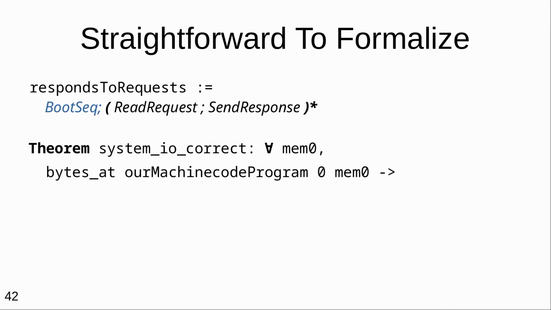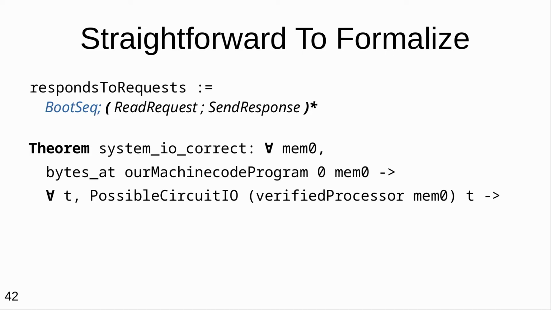OK, I'll first tell you about how I will formalize this spec, because that's apparently the slide I have now. To say the system responds only when requested, we can write the property like a regular expression. There's first the boot part, which we ignore, and then we say repeatedly there's a request and then a response. Not response, response, response. And to tie this to a concrete system, we need to have a model of our system. We say that if we have a machine code program, which we probably prove correct, and we place it in a memory, say at address 0, and then we take a verified processor and consider possible I/O traces of that processor. So T here is an I/O trace. Then this trace predicate above should hold on T.